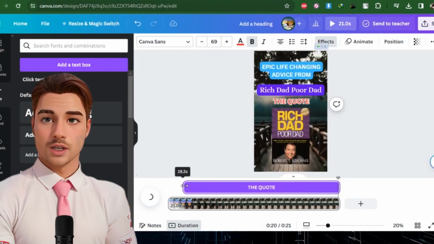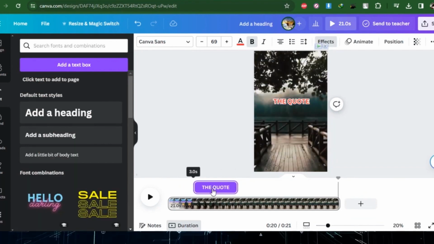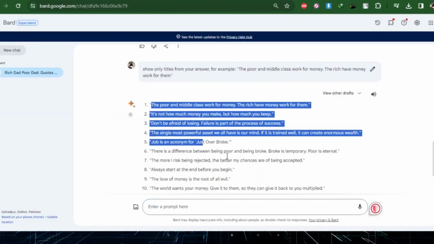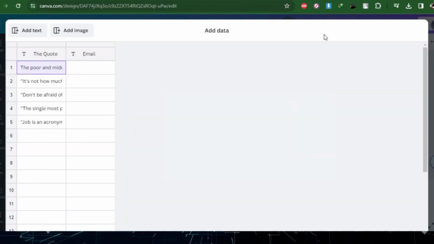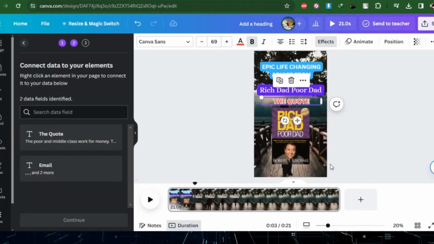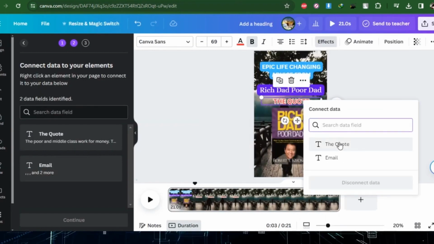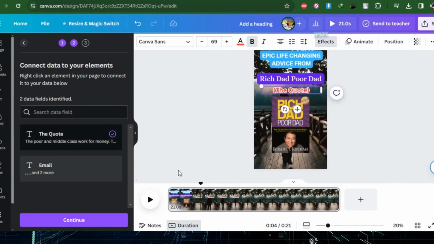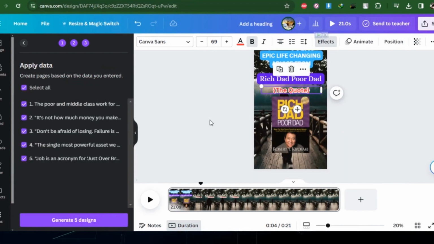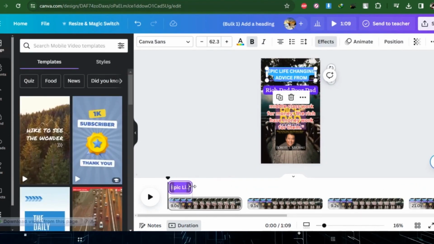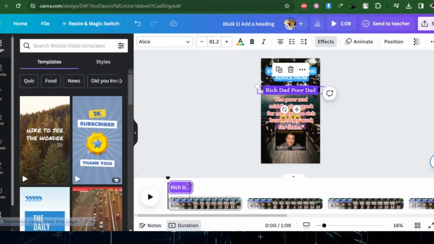Okay, now let's create all 5 videos at once. For that, go to Apps and select Bulk Editing and select Enter Data Manually and copy the quotes that we generated using Bard to this table. And now we need to connect this to the text layer. Right-click on the text layer and click Connect Data. From here, select the Quotes column. Now all quotes are connected. Go ahead and press Generate. As you can see, it will automatically generate all 5 videos. You can also increase the timings of top 2 layers of text to 8 or 9 seconds.